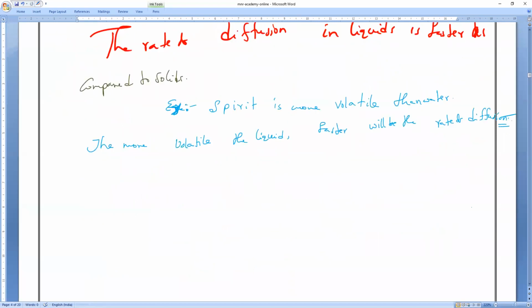Clear? So can you give me examples of volatile liquids? Of course, water is also considered volatile, but compared to alcohol, is water less volatile or more volatile? Less volatile. Okay, if you take volatile liquids, you can take petrol, spirit.